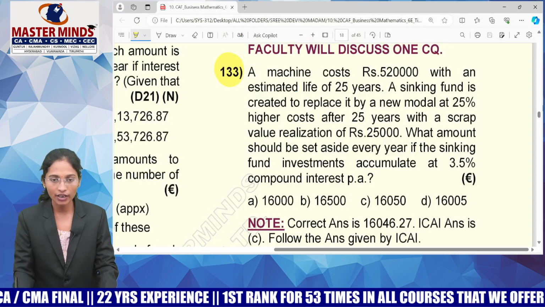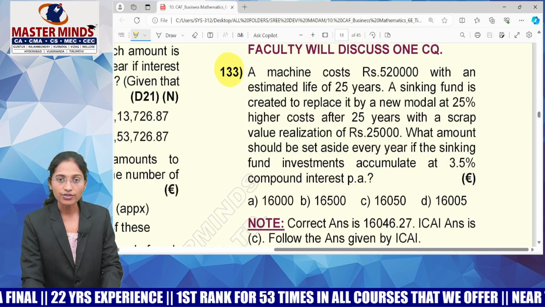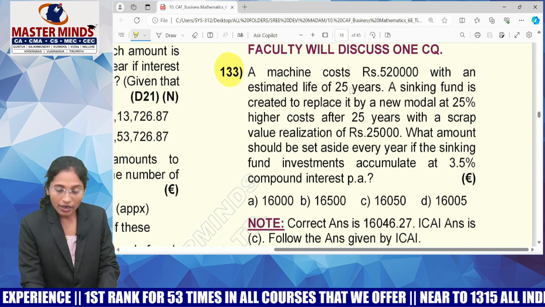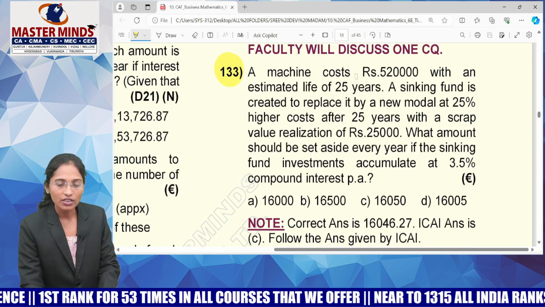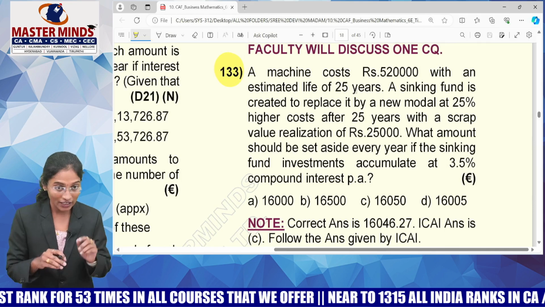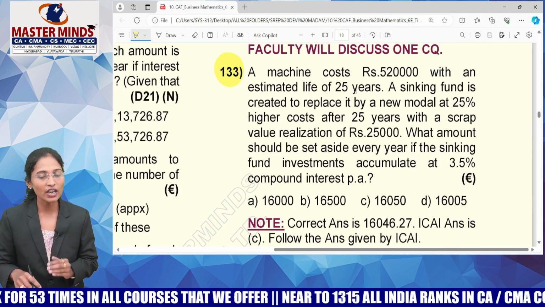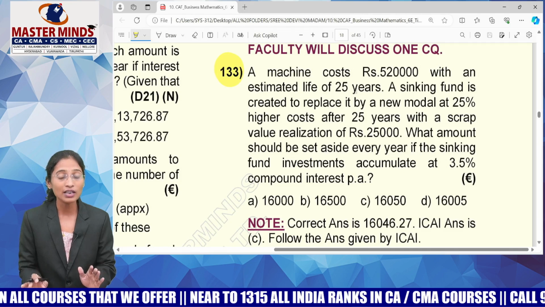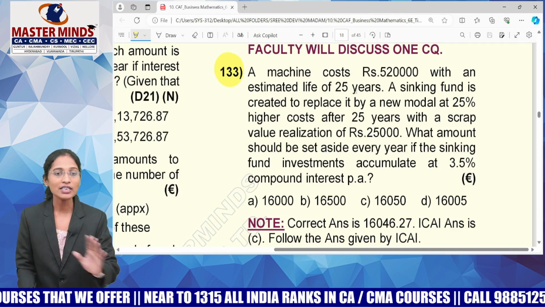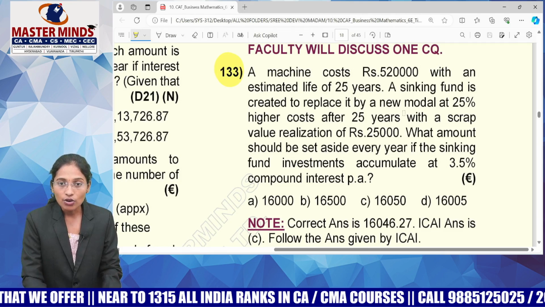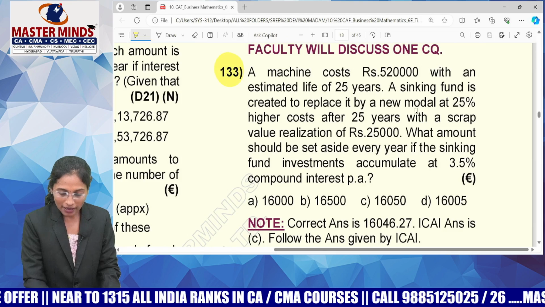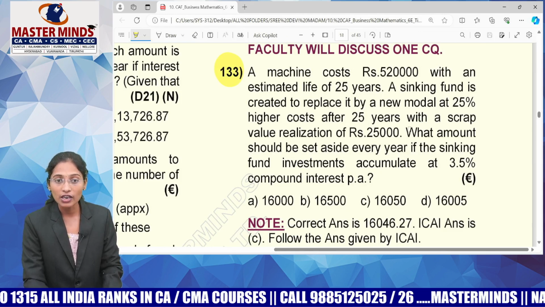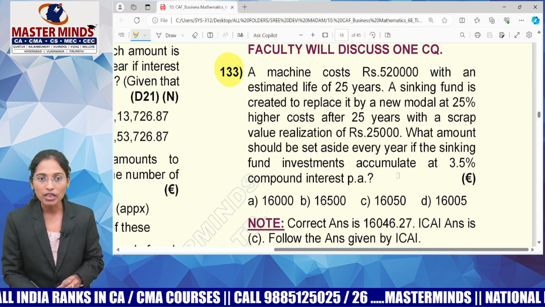Next MCQ is 133. Let us read the question. A machine costs 5,20,000 with an estimated life of 25 years. It means if you purchase this machine for 5,20,000 now, it will contribute something to us for 25 years. After 25 years, there's no use of that machine except as scrap. So a sinking fund is created to replace it with a new model at 25% higher cost after 25 years, with a scrap realization value of 25,000.